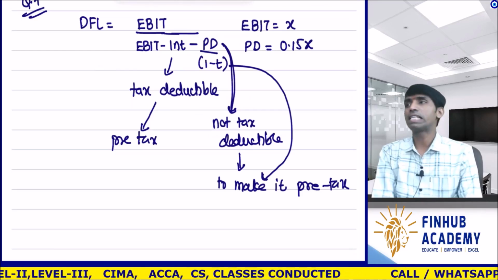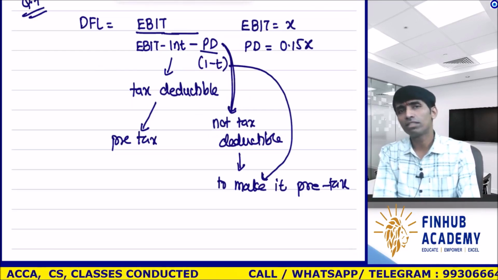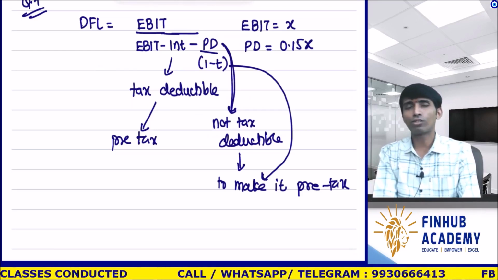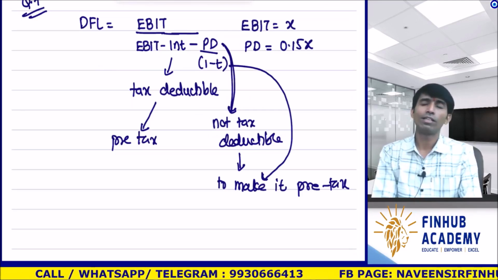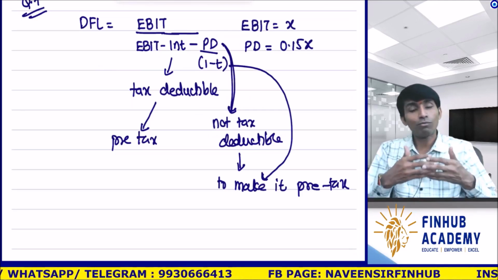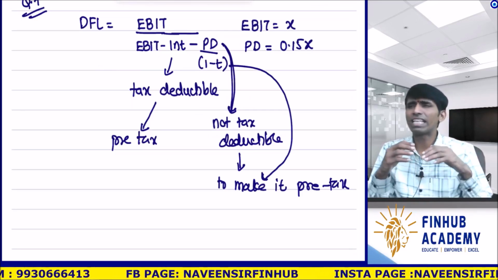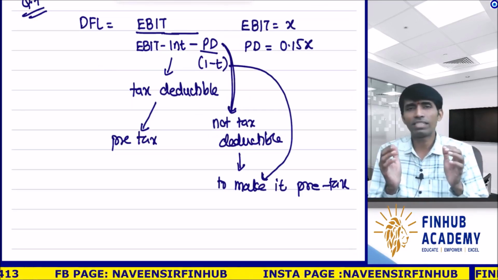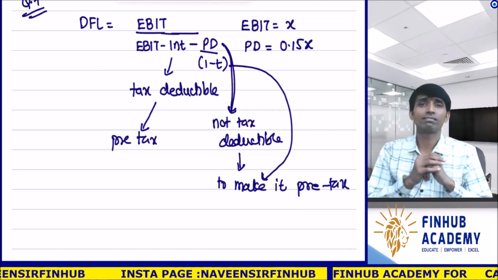Leverage means what? Risk. And who takes this risk? Not preference shareholder. The risk is taken by equity shareholders. So all the formulas we did now, EBIT upon EBIT minus interest, whenever we were taking EBT in the denominator, we were assuming that preference is not there.